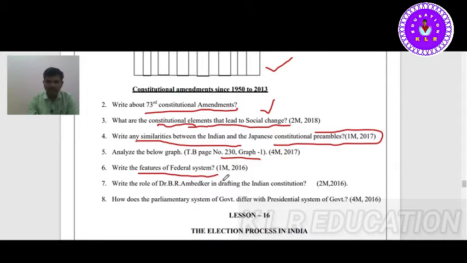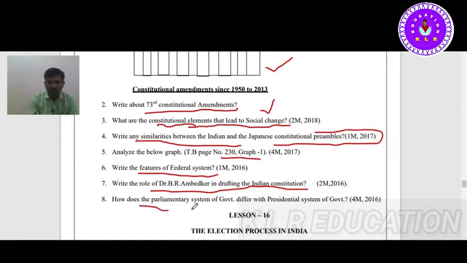Next, write the role of Dr. B.R. Ambedkar in drafting the Indian constitution. He played a very crucial role in drafting the constitution. It was a very tough task. He did a lot of research. He was also very interested in drafting the constitution, and many members took different articles and laws from different countries. He observed them, and each and every thing was properly discussed among the constituent assembly members. Then finally he drafted it.